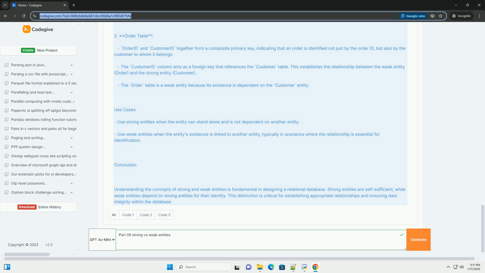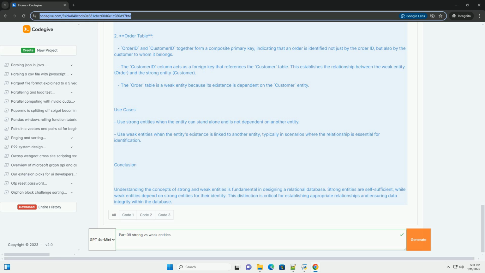Diagram representation. In diagrams, strong entities are represented by rectangles. Weak entities are represented by double rectangles. The relationship between strong and weak entities is often depicted with a double diamond.